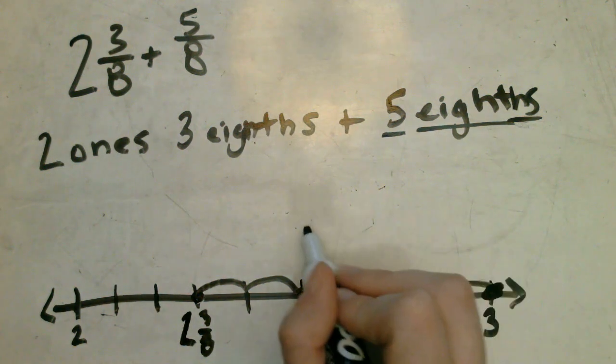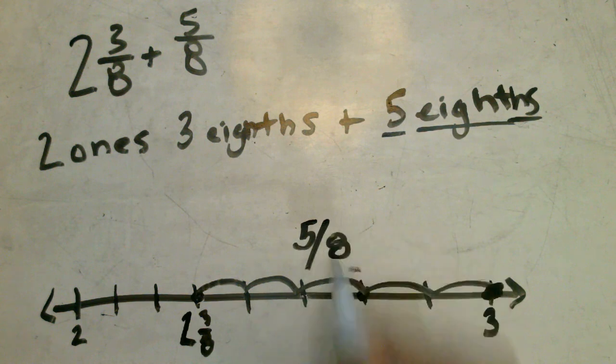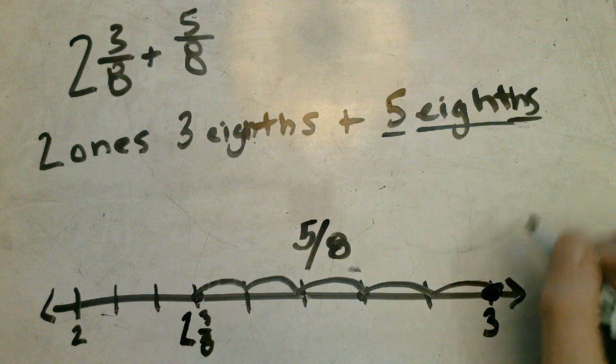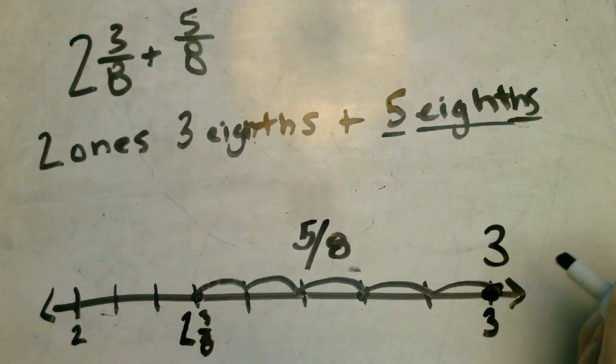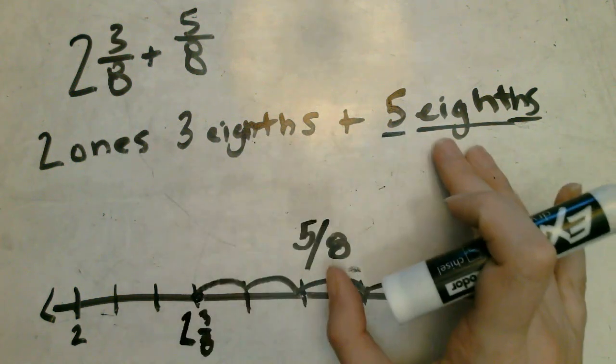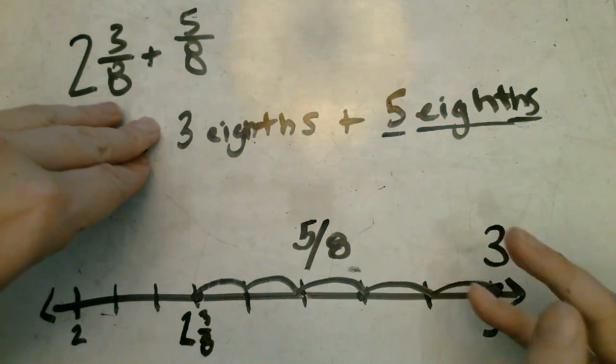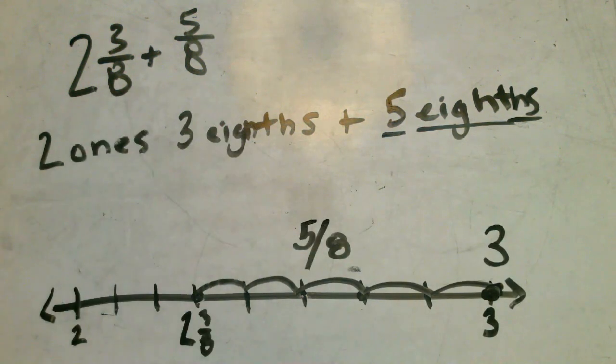When we added 5/8 to 2 3/8, it brought us all the way over to 3. So the fractional units have a sum of 1. If we added 3/8 and 5/8, they would equal a total of 1 whole. We were already given 2 wholes to start off with, so we could have added that in to give us our final answer of 3.